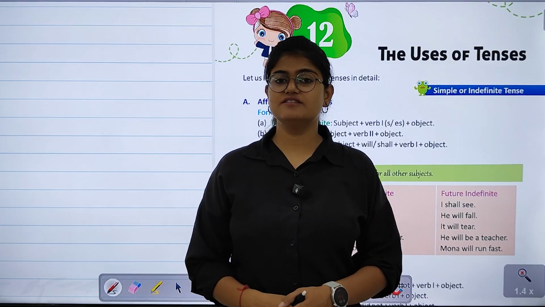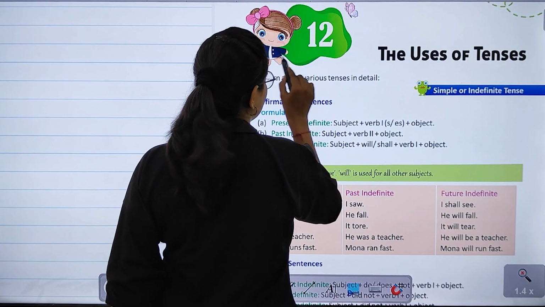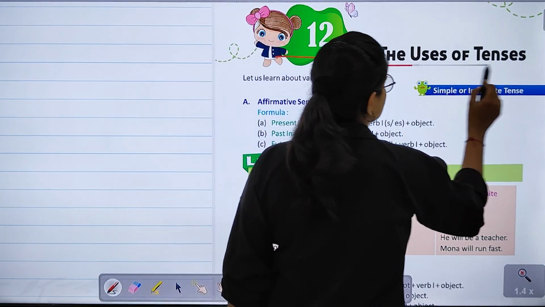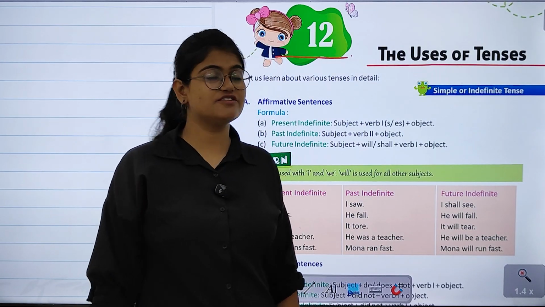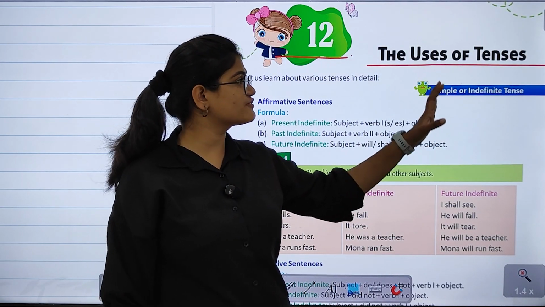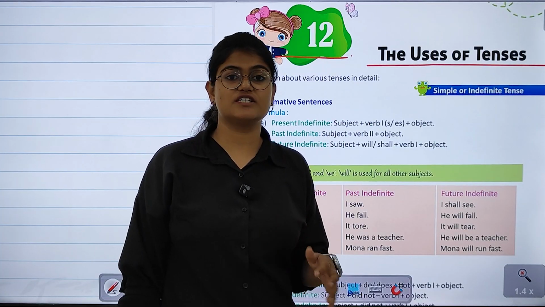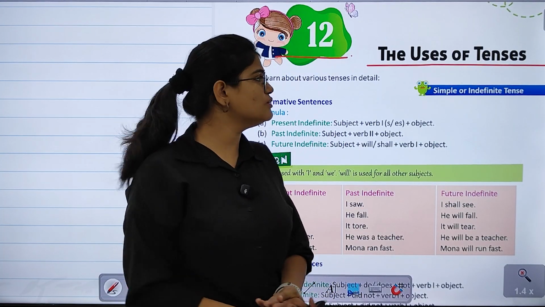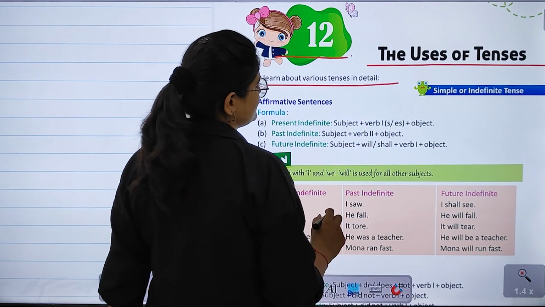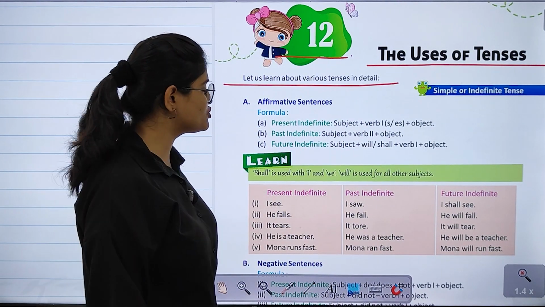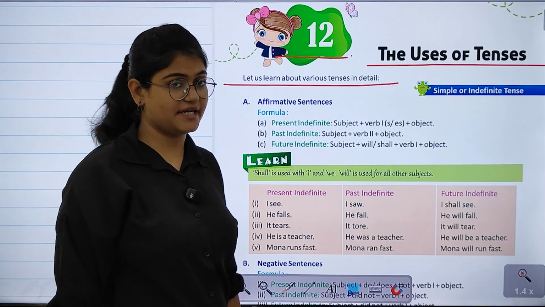All are doing well. So let's begin with chapter number 12 of English, and the name of the chapter is The Uses of Tenses. So हम लोग कैसे tenses को use कर सकते हैं, right? What are the uses of tenses? So let us learn about various tenses in detail. तो हम इस chapter में कुछ tenses के बारे में detail में पढ़ेंगे, right?